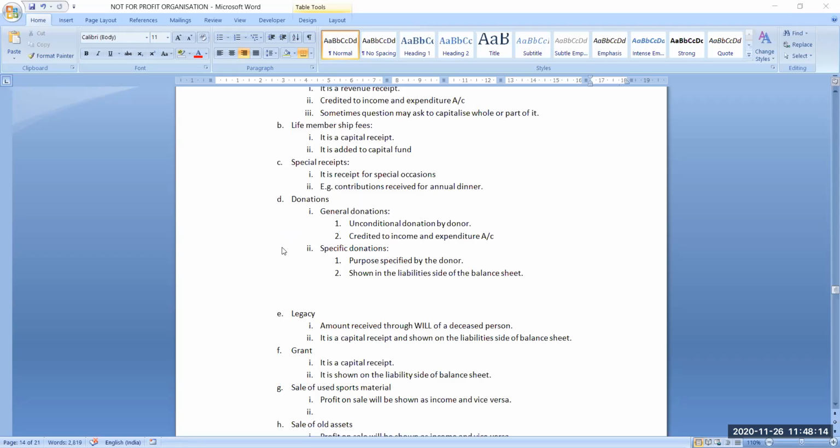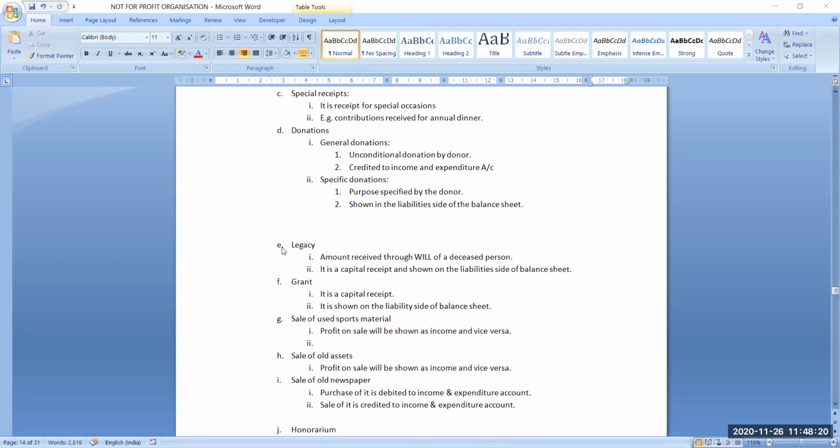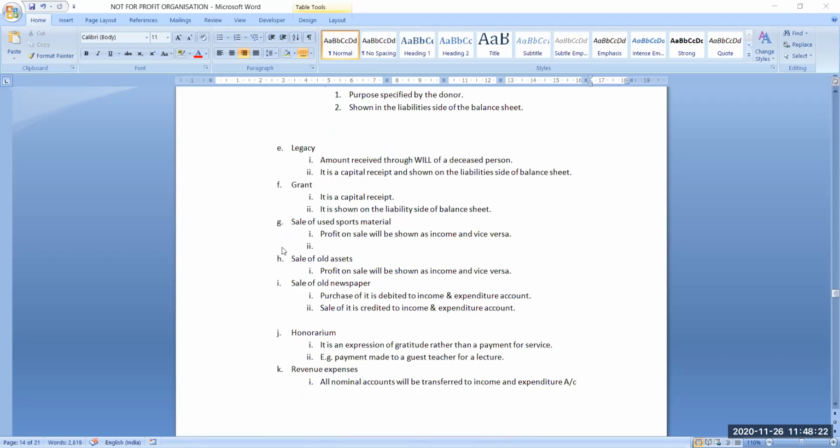Okay, now the next one is legacy, and legacy is the amount received from a person who is deceased. In his will he has mentioned that this saving, this fund, this amount should go to this not for profit organization.